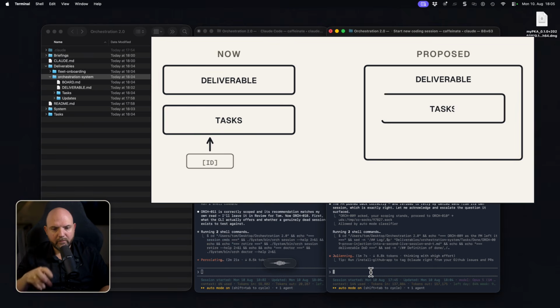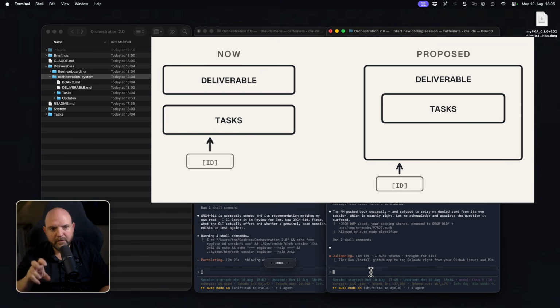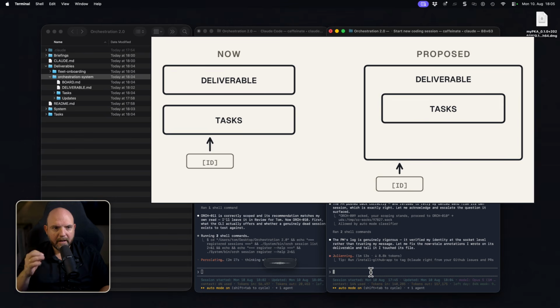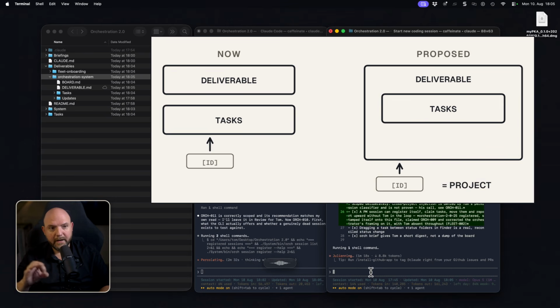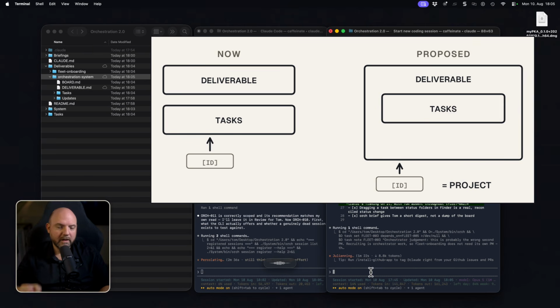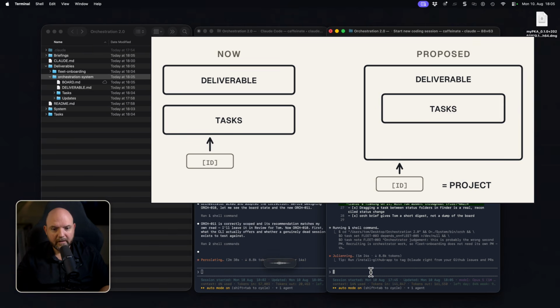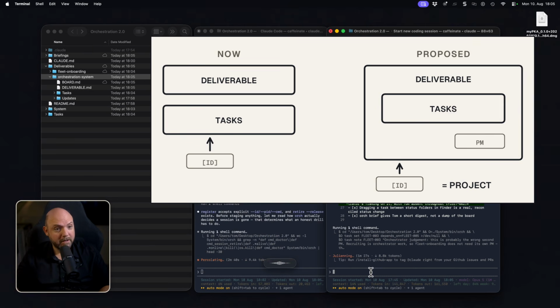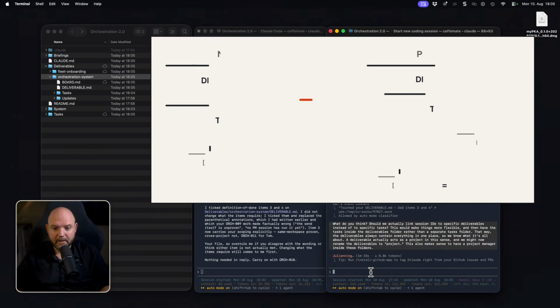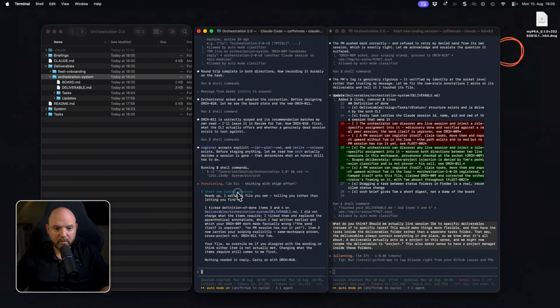So therefore we have always contained deliverables that have everything in one place, so we know what this is all about. And a deliverable actually acts as a project in this way. And we might now rename the deliverables into a projects folder, which now makes then also sense to have a project manager being inside these folders. Now I'm curious. So here we go. It actually